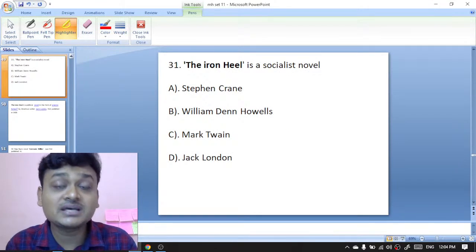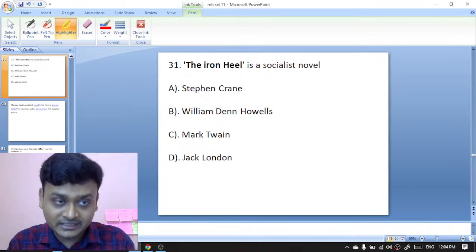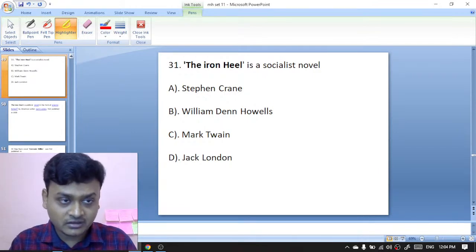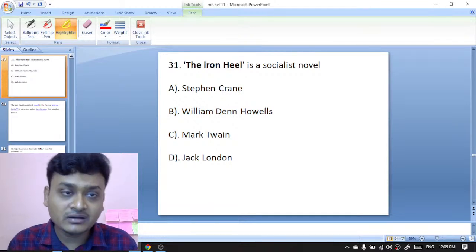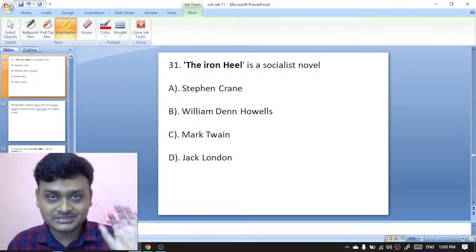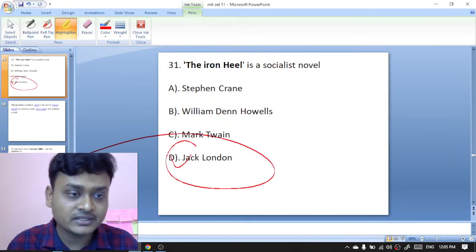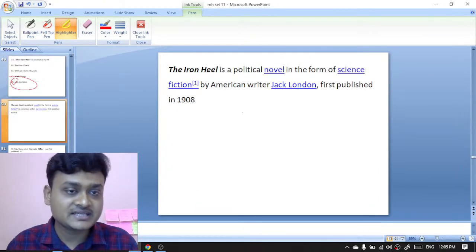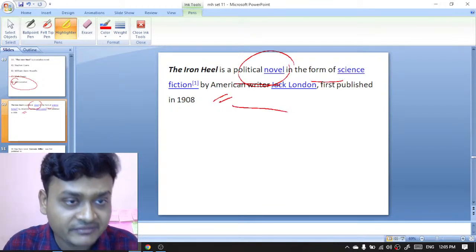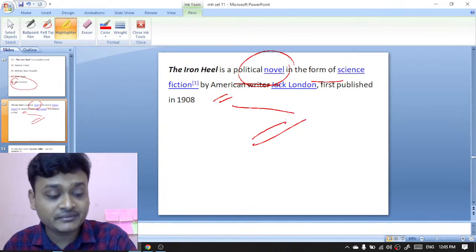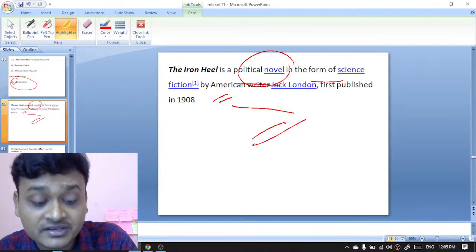The Iron Heel is a socialist novel. It was written by which novelist? Stephen Crane, William Dean Howells, Mark Twain, or Jack London. This work was written by Jack London. Here is the explanation: The Iron Heel is a political novel in the form of science fiction by the American writer Jack London. It was published in the year 1908.